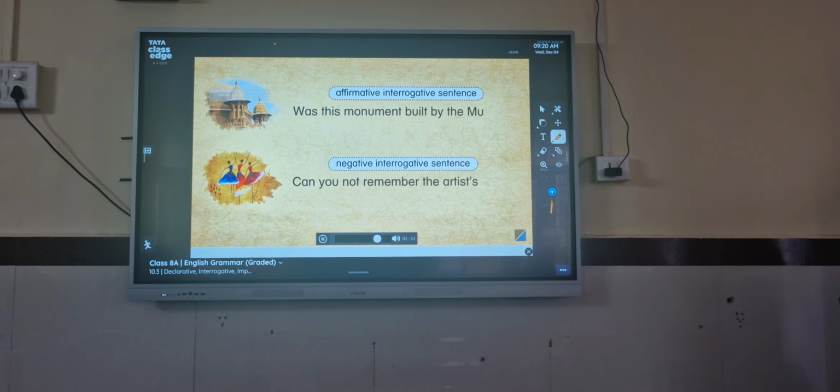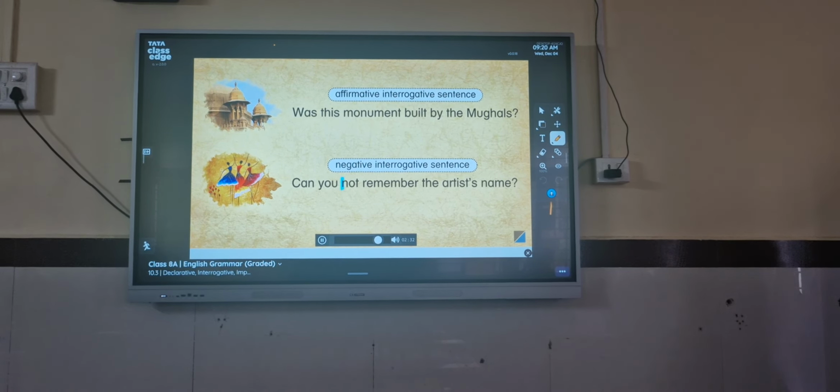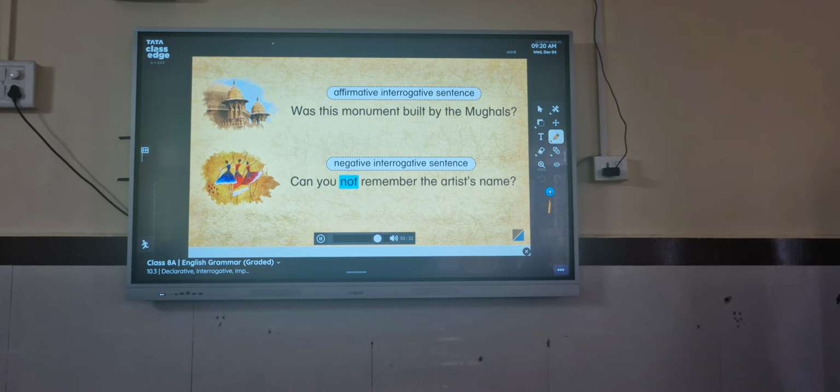Here are some more examples. Was this monument built by the Mughals? Can you not remember the artist's name?